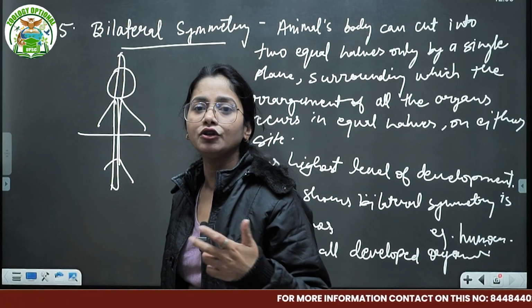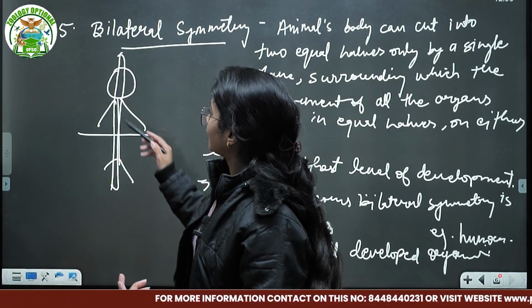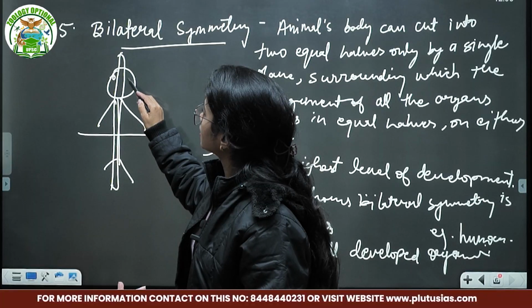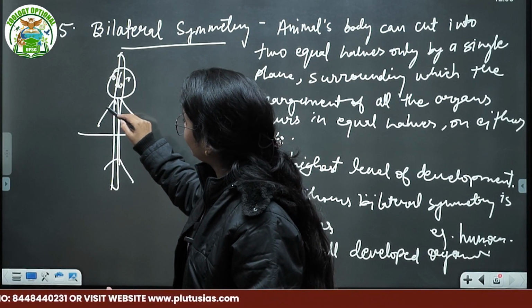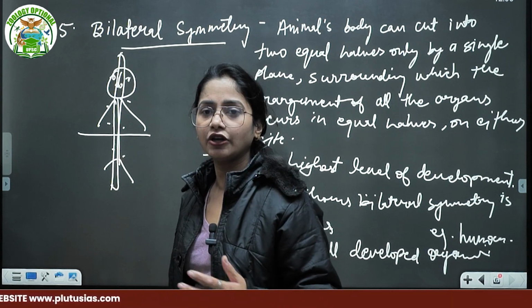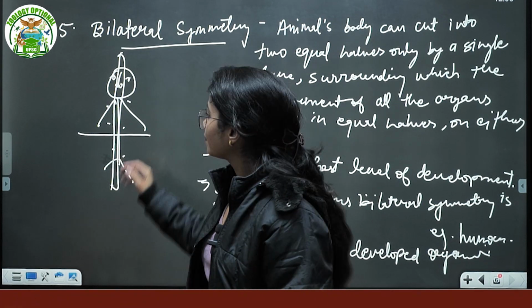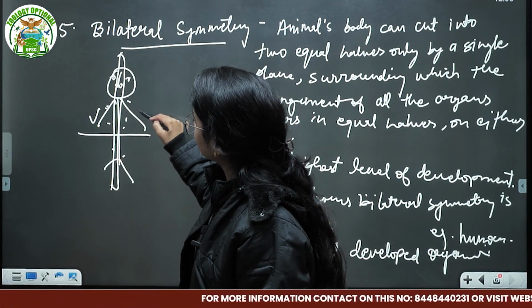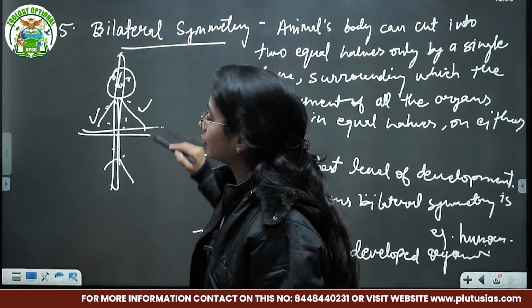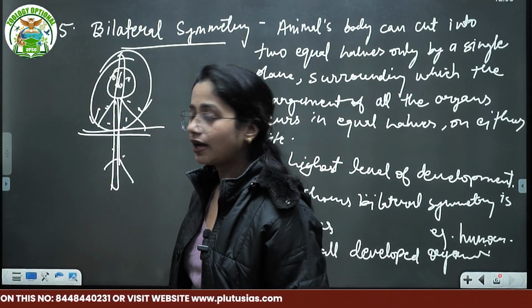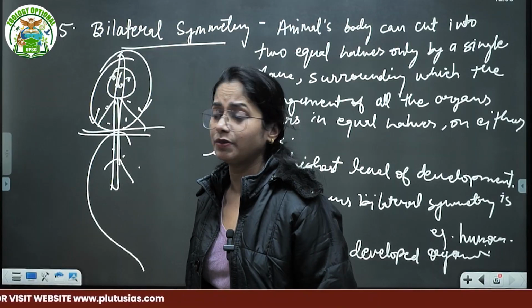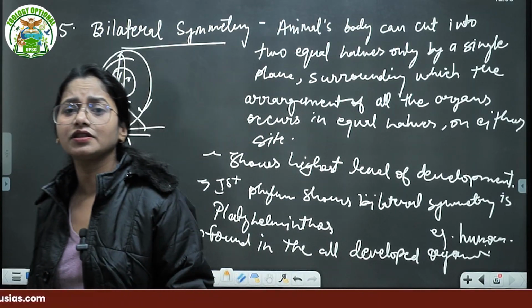Because it shows that evolutionary kind of development. That means if this is your one side eye, this is your other side eye, this is the nose, even if you cut the one part, second part, every single kind of arrangement, externally mainly, shows this is one hand, this is the other side of it. But if you cut from here, from that horizontal or transverse axis, the upper body portion will have the head and the lower body portion will have the limbs. That means it is not an equal arrangement.